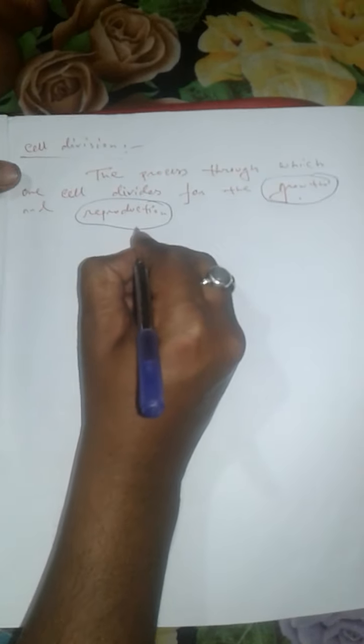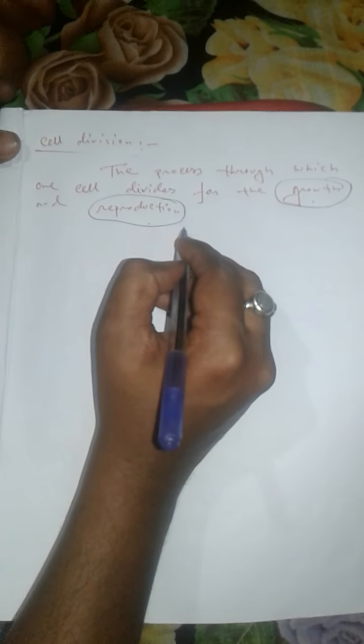So here two important points are given: one is growth, another one is reproduction. At the time of body growth, cells need to be divided. At the time of reproduction, cells need to be divided for producing reproductive cells. So the process through which one cell divides for the growth and reproduction of an organism